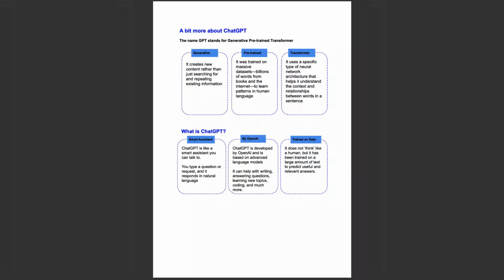So, what is ChatGPT? ChatGPT is like a smart assistant you can talk to. You type a question or request, and it responds in natural language. Natural language is plain English-like language. ChatGPT is developed by OpenAI and is based on advanced language models. It can help with writing, answering questions, learning new topics, coding, and much more. It does not think like a human, but it has been trained on a large amount of text to predict useful and relevant answers.